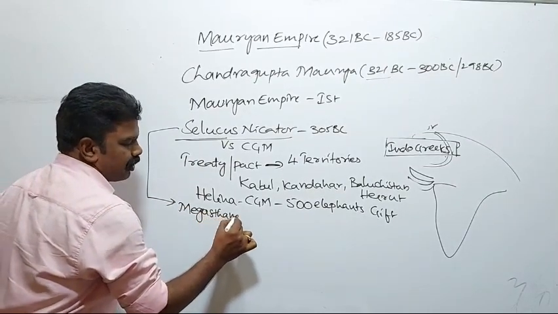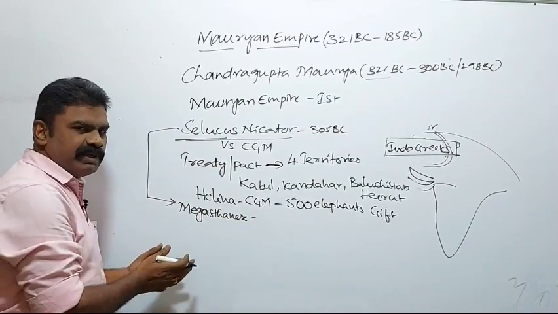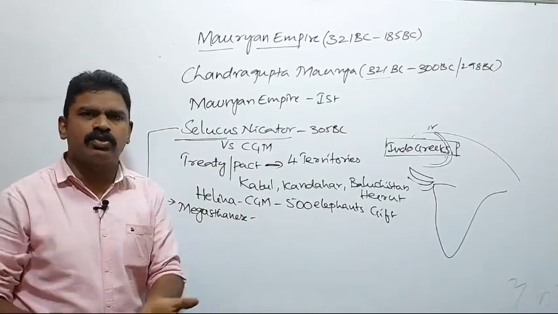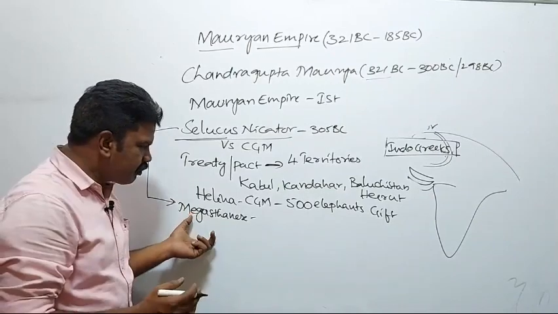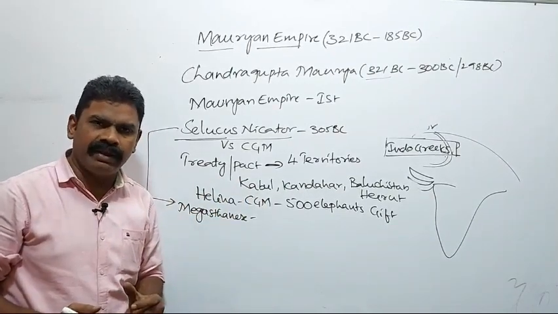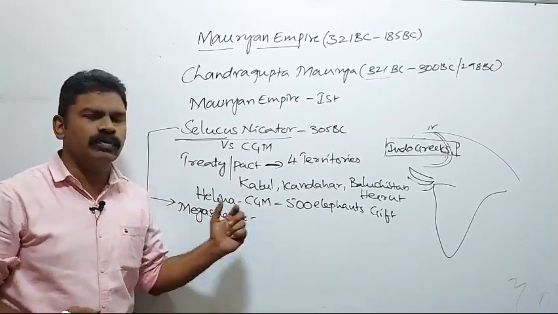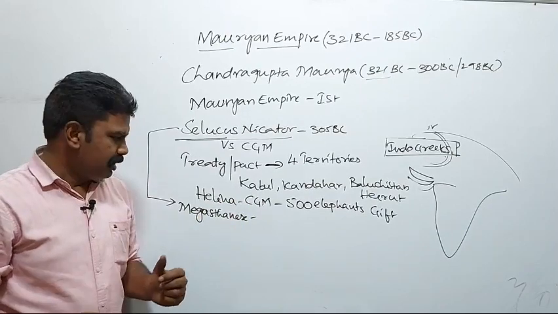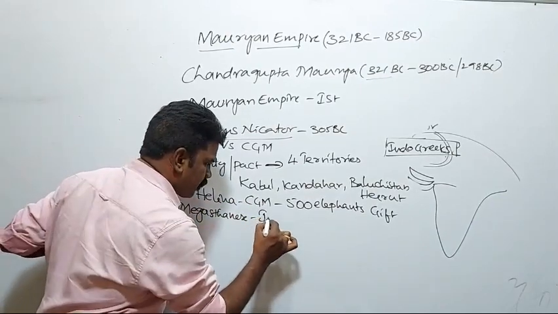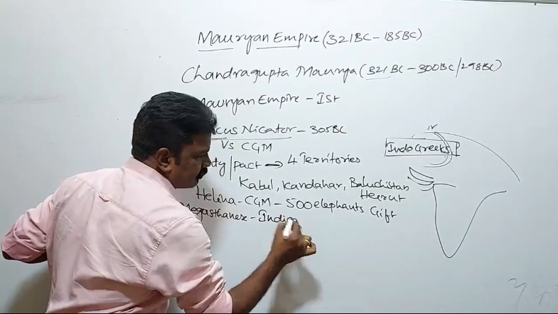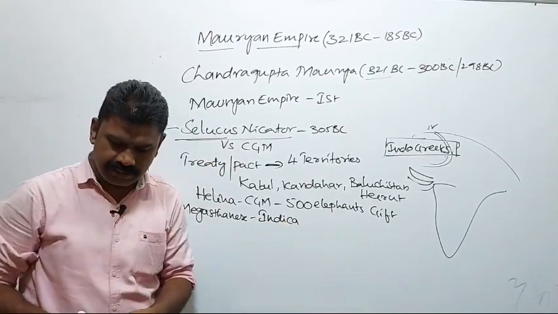Megasthenes might be the first Indo-Greek ambassador to India. He came to the court of the Mauryan king of the Mauryan Empire. He wrote Indica. Megasthenes wrote Indica.